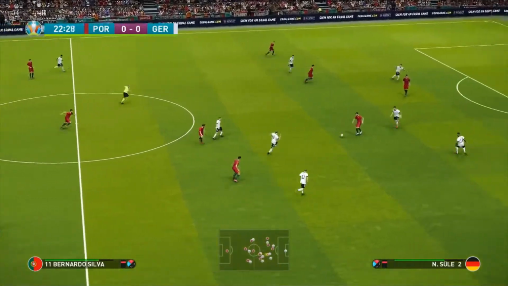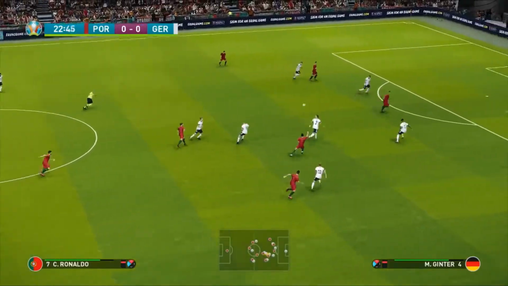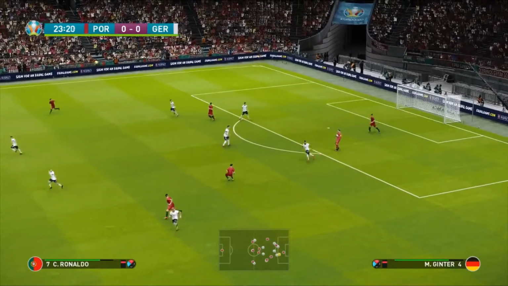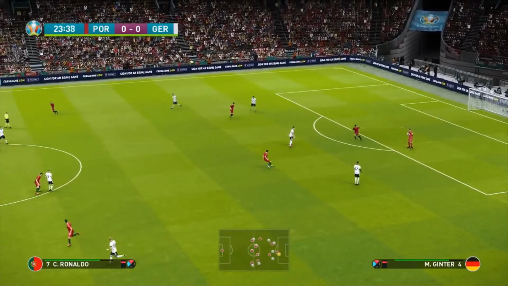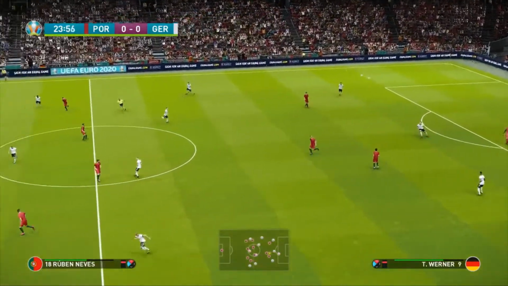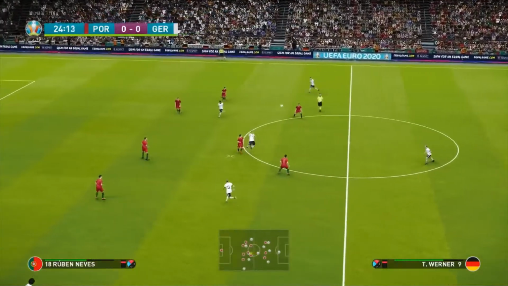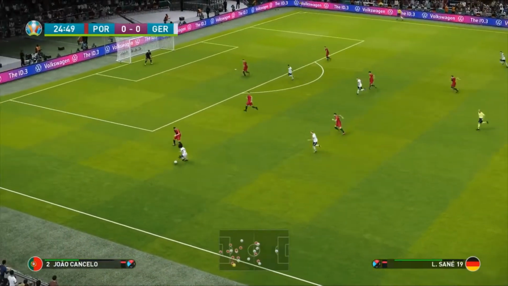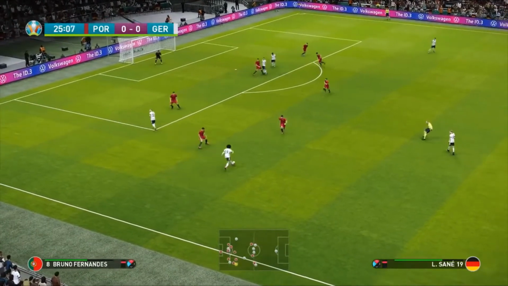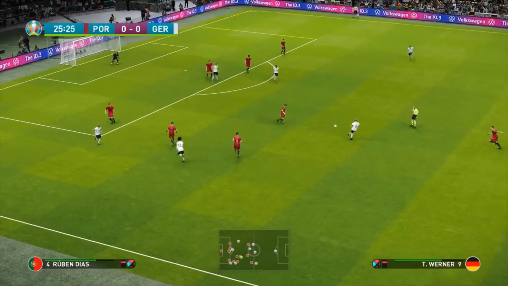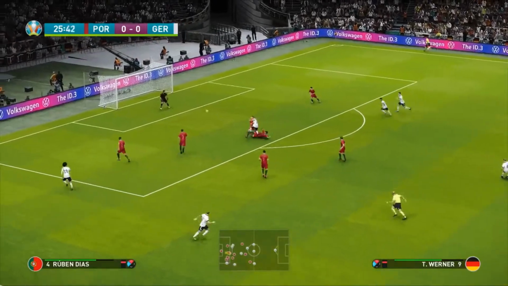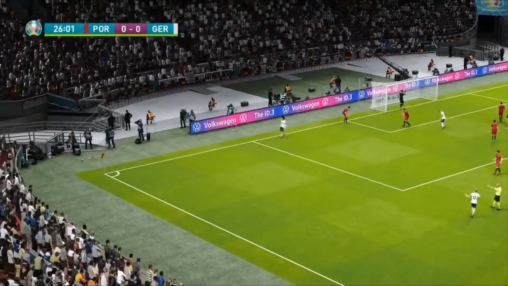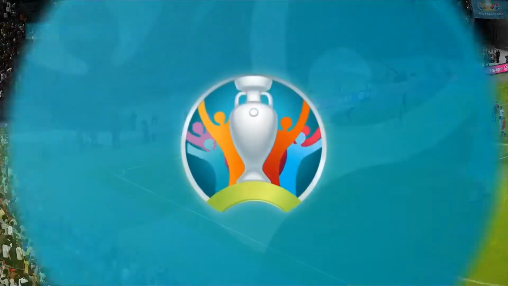Here is Bernardo Silva, one of those Premier League players. Lofted ball in for Ronaldo, and well, it was a great ball from João Moutinho, but the connection there, Ronaldo just took a little bit too long to try and take the opportunity on, and it goes into the hands of Manuel Neuer. Here's Marco Reus into Leroy Sané. Back to Toni Kroos. In for Timo Werner. Great opportunity, and what an outstanding save that is by Rui Patricio. And well, that's the first major opportunity on target. What a chance that was.